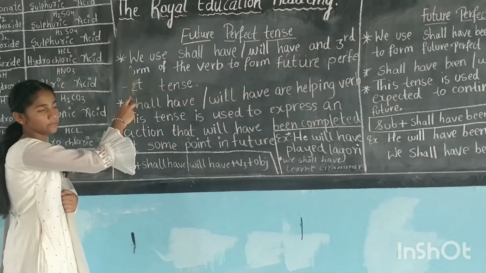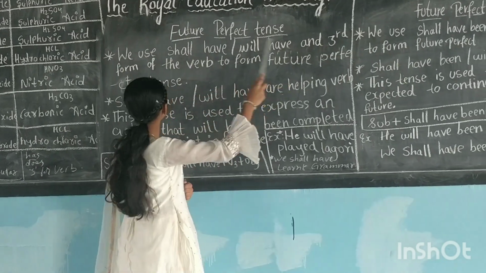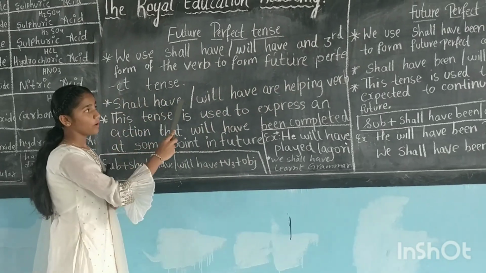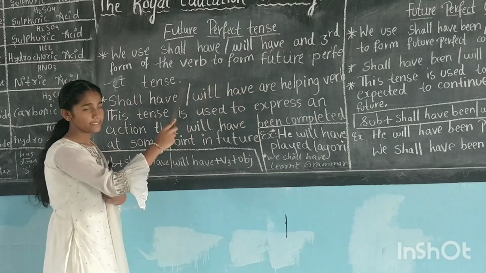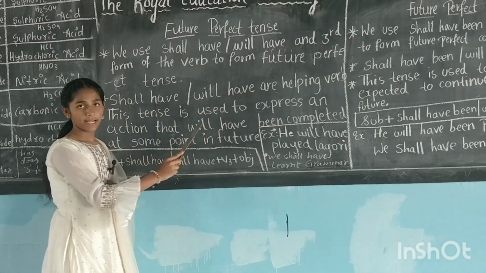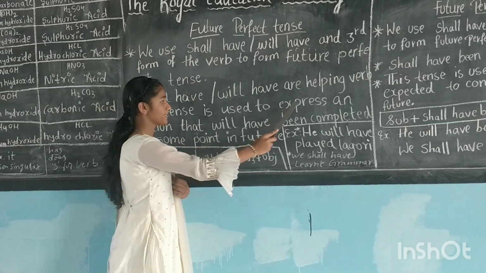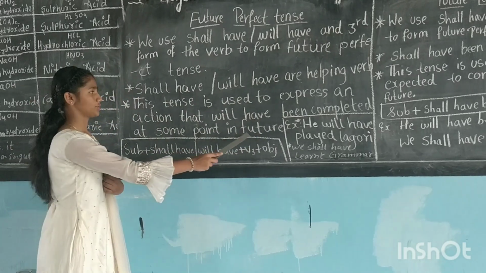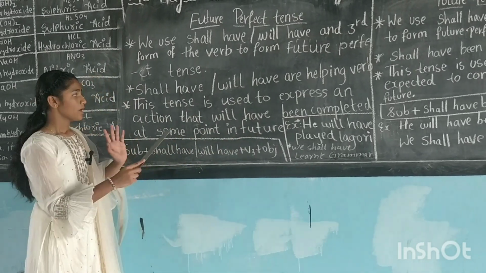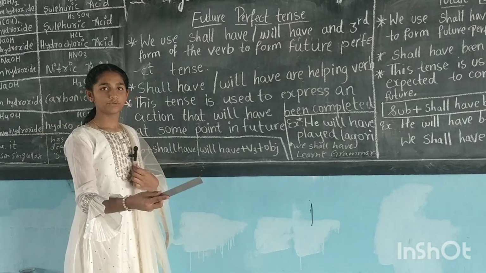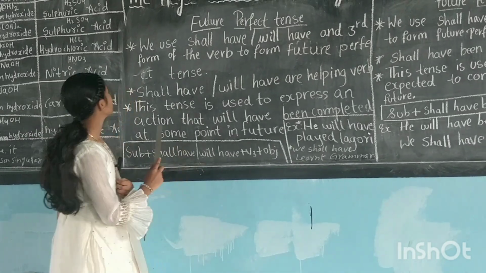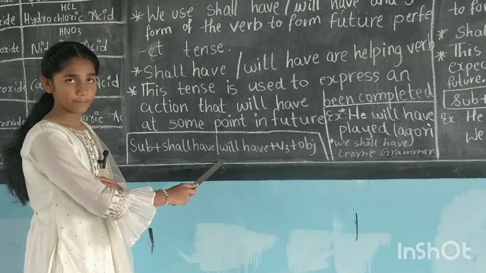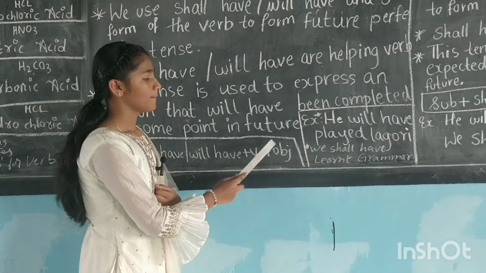In future perfect tense, we use shall have, will have and third form of the verb to form future perfect tense. Shall have or will have are helping verbs. This tense is used to express an action that will have been completed at some point in future. The formula of future perfect tense is subject plus shall have or will have, which are the helping verbs, plus third form of the verb plus object.